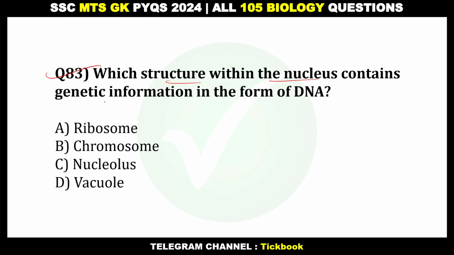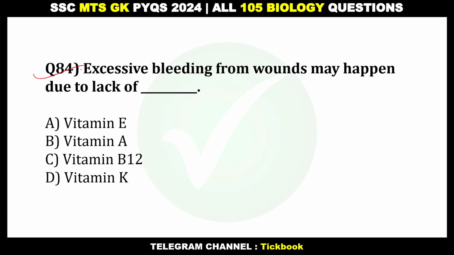83. Which structure within the nucleus contains genetic information in the form of DNA? Option number B, chromosomes. 84. Excessive bleeding from wounds may happen due to lack of dash. Option number D, vitamin K.